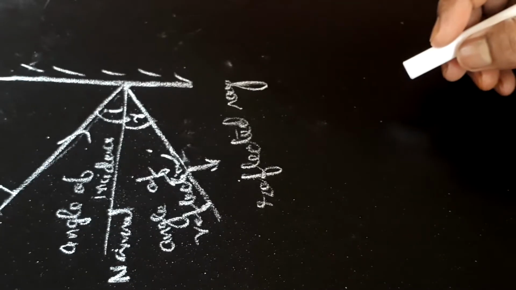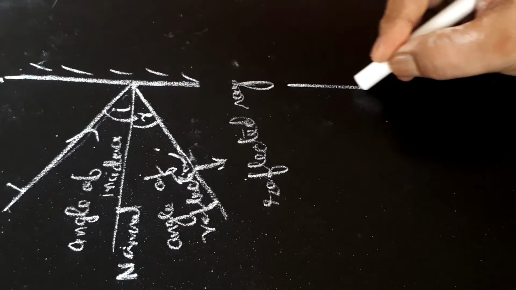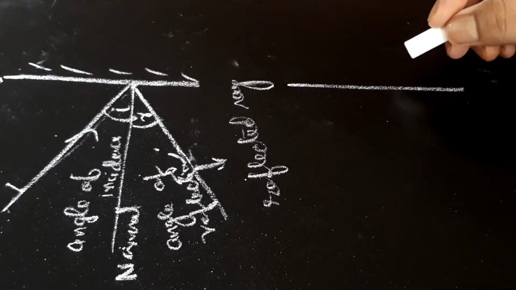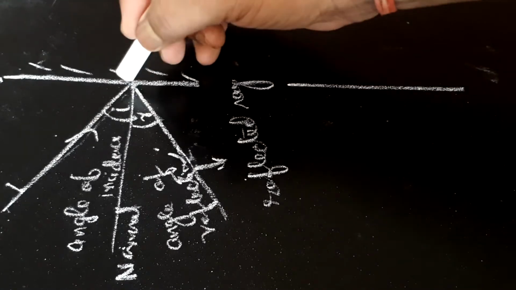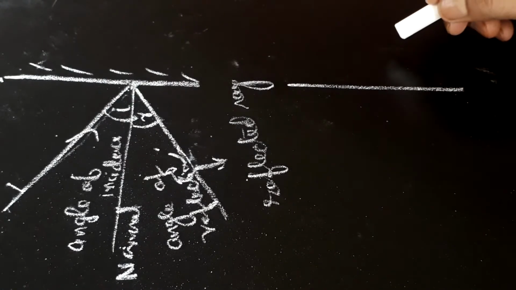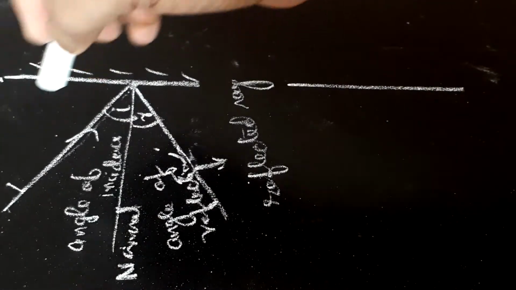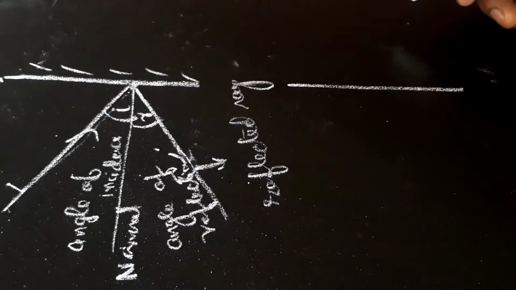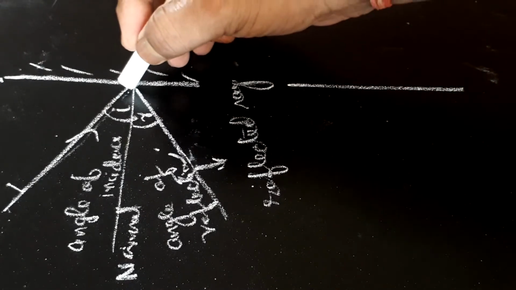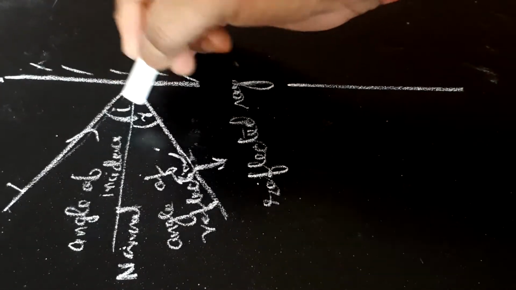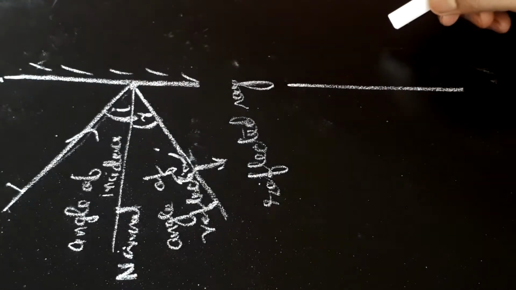Suppose we have a question which says that, before this we will talk about laws of reflection. There are two laws of reflection. First says the incident ray, normal and reflected ray at the point of incidence lie in the same plane. Second, angle of incidence is equal to angle of reflection.